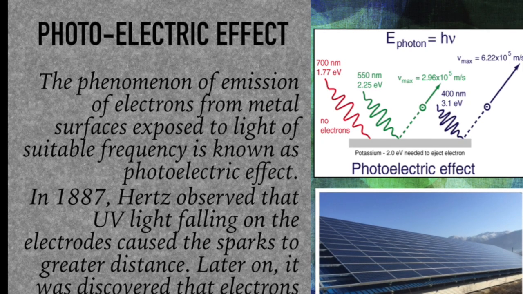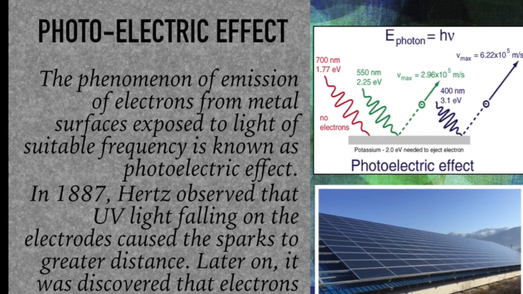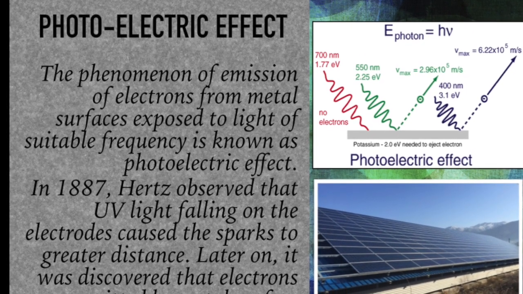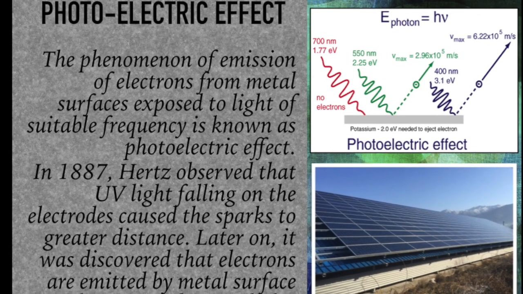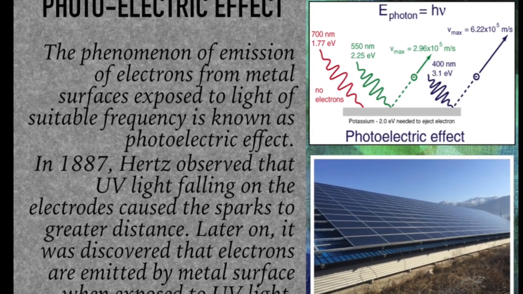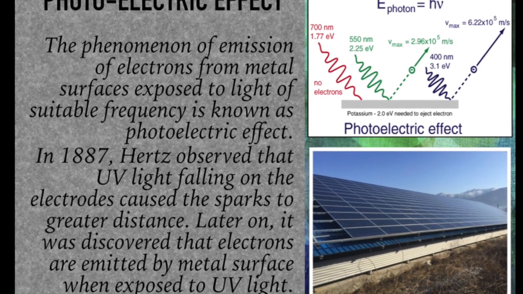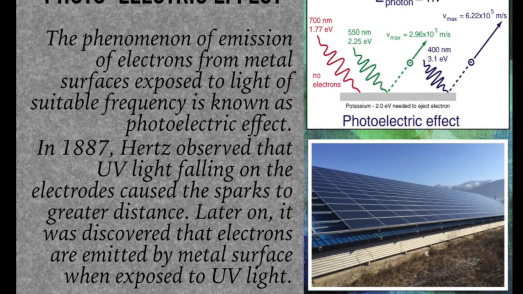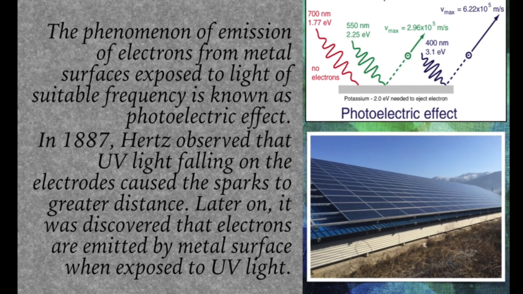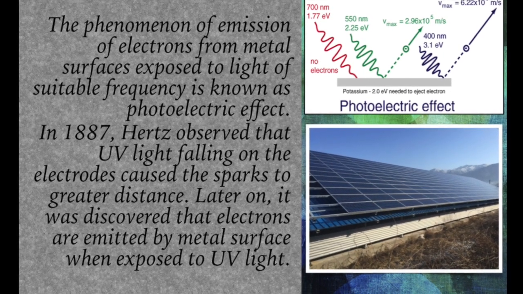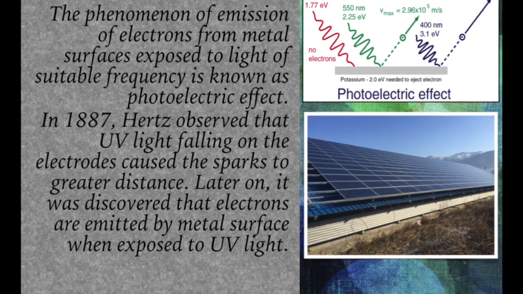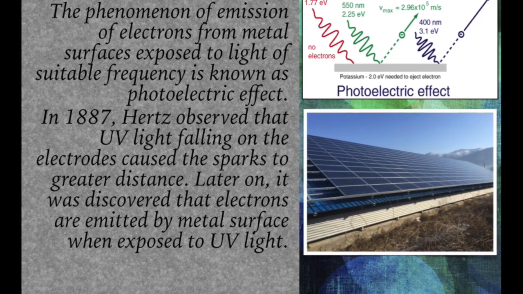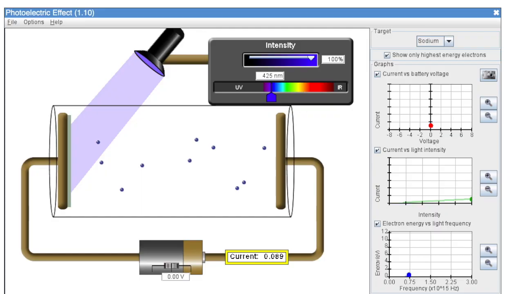Solar panel is the best application of the photoelectric effect. What is the photoelectric effect? The phenomenon of emission of electrons from certain metal surfaces when exposed to light is known as the photoelectric effect. It was observed by Hertz in 1887 when UV light fell on the electrode. There is production of sparks between the gap of two electrodes. Later on, Lenard and his co-workers explained that electrons are emitted by metal when it is exposed to ultraviolet light.